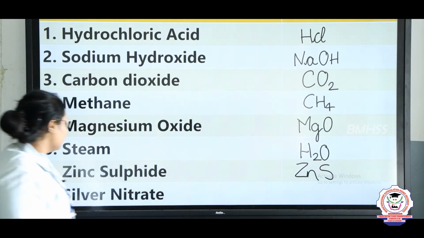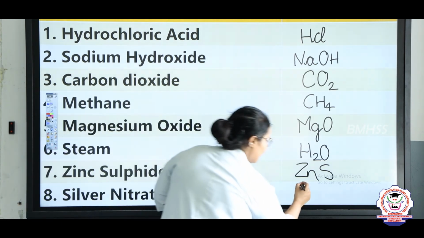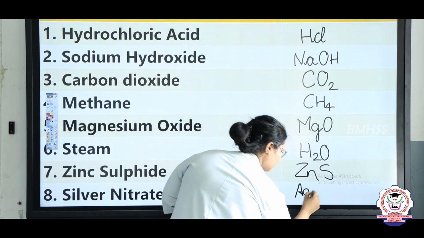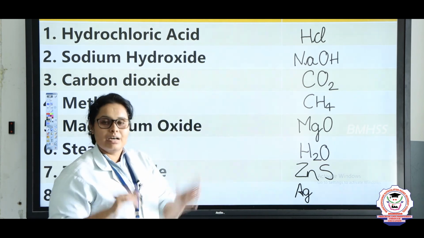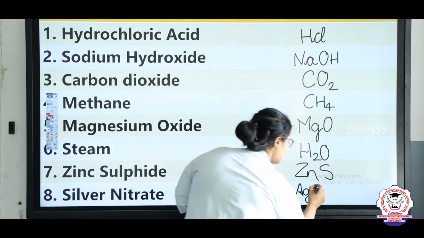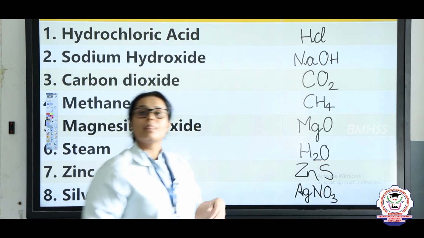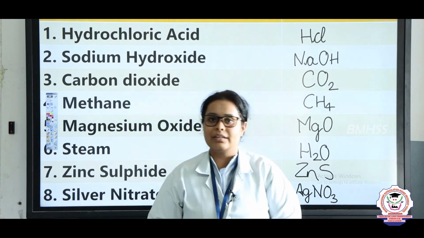And the last one, here you can see silver nitrate. So silver is Ag and nitrate is one radical, one group that can be written as NO3, right? So this is the way you should write the formulas.